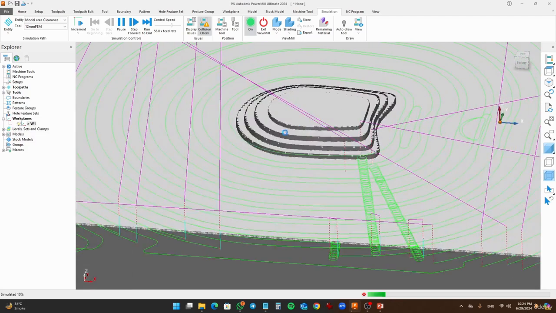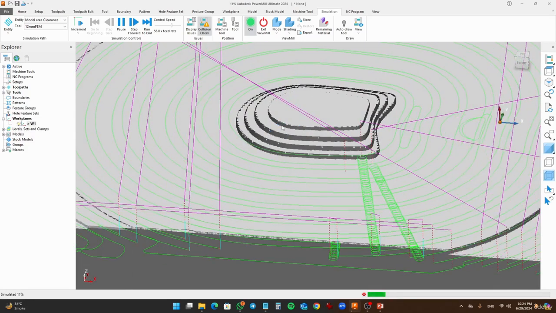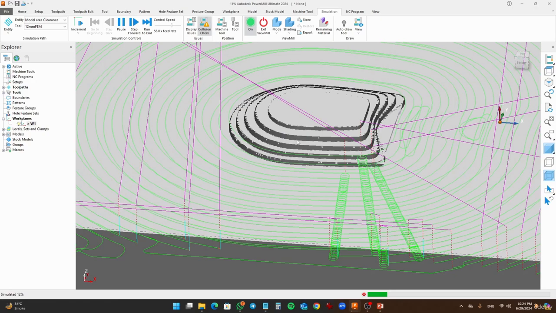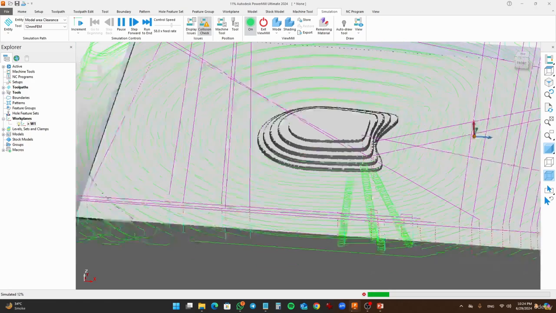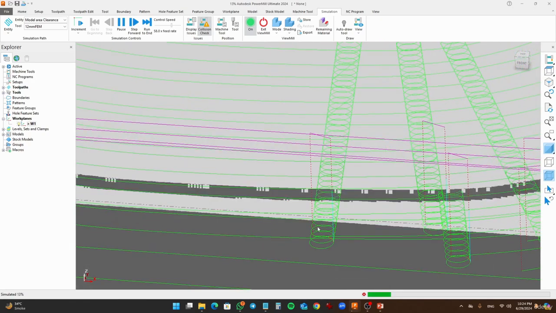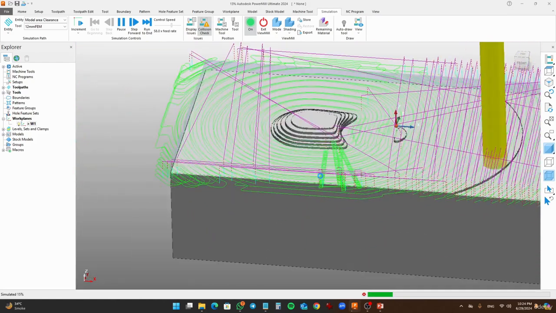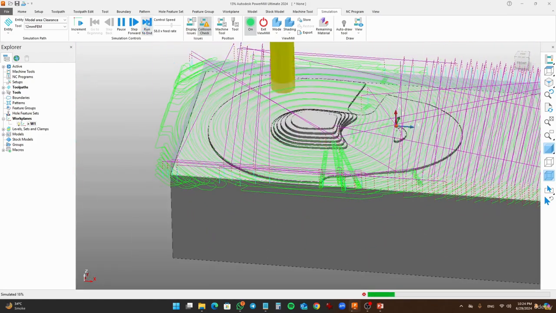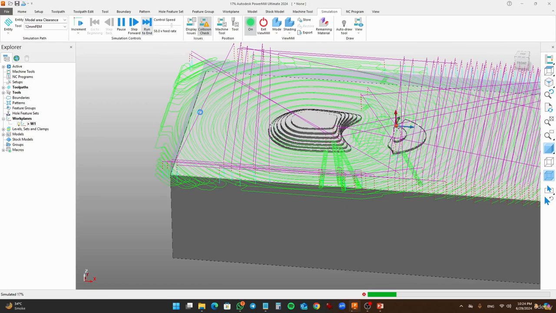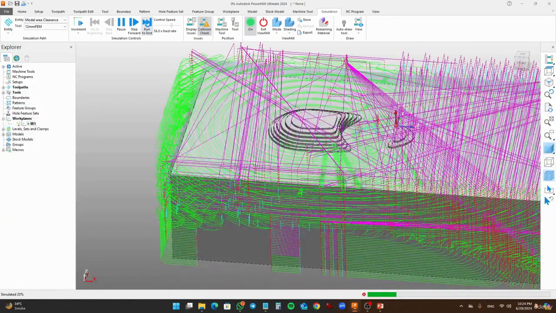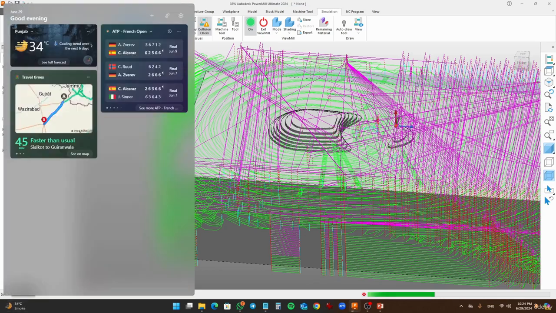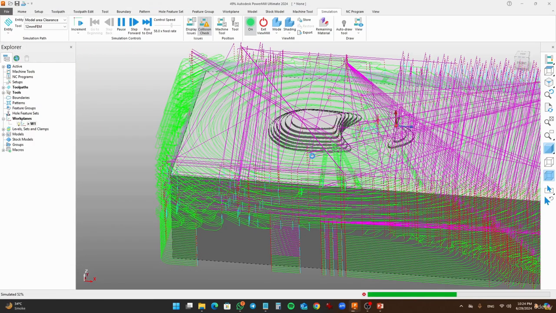As you see, it takes a 1 millimeter step down and takes a rough cutting of that material, using a vortex type cutting method. Just click on the end to end, and this will simulate it in a fast way and cut down all that material.